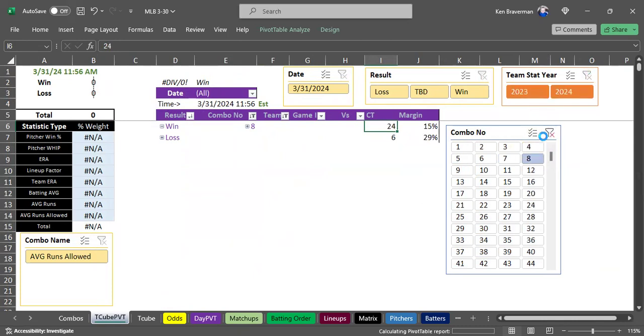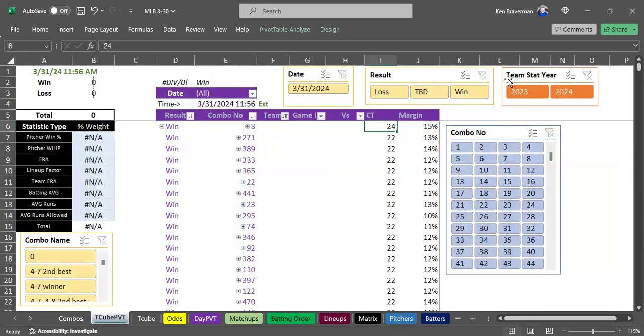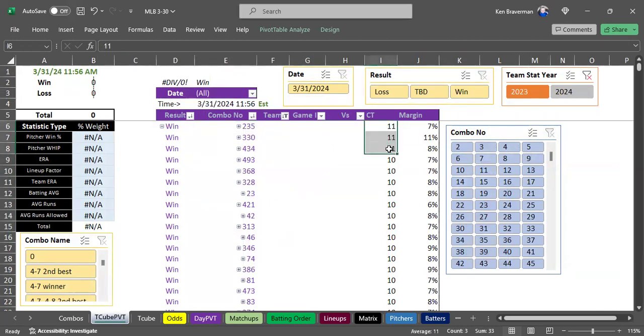So let's back up again a second. It's not the best combination string from 2023. If you want to see what the best combination string was, click 2023 in the T-cube pivot, and you'll see that these combination strings were the best 3. They went 11 and 4. That's combination string 235, 330, and 434.